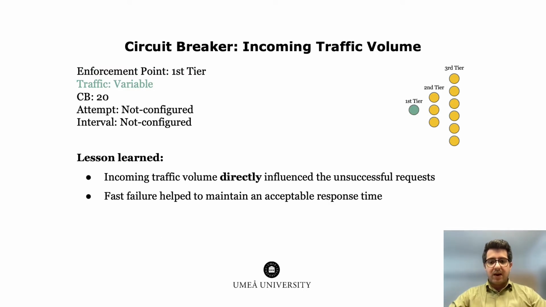To investigate the impact of varying the incoming traffic volume, we performed a series of experiments in which the emulated workload was varied between 0.8 times of capacity and 1.2 times of capacity. In this case, we limited the circuit breaker threshold to 20 on the first tier. For the sake of time, let's skip the chart presentation and just discuss what we have learned.